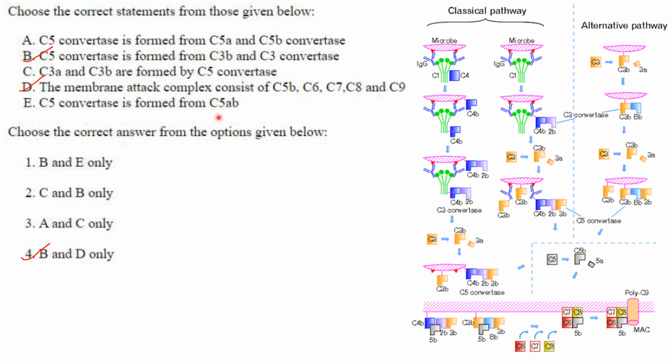C5 convertase is formed from C5AB. That is not correct. So the correct statements here are only B and D. So the answer is option 4.